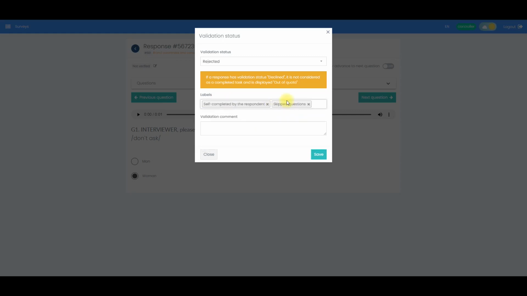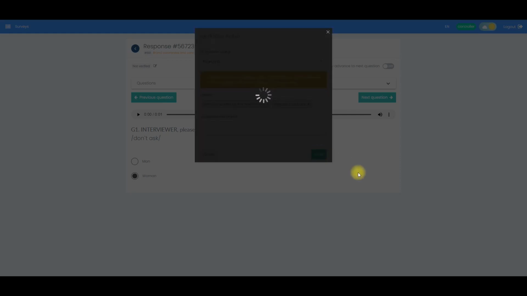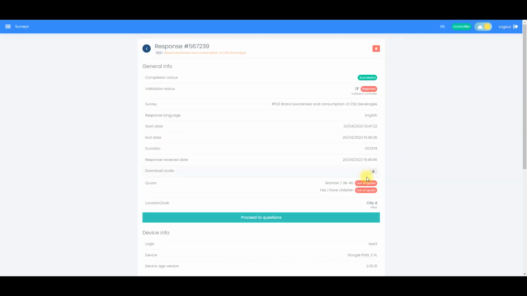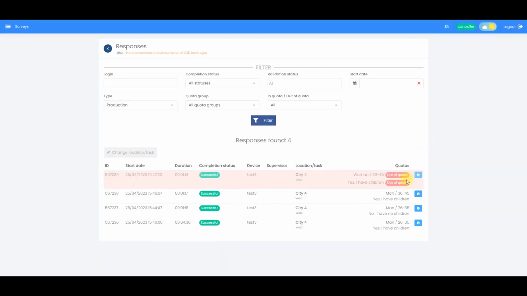If the controller rejects a survey, the survey is removed from the quota and marked as out of quota. In this case, the interviewer needs to redo the survey. If the survey meets quality requirements, the controller marks it as approved.